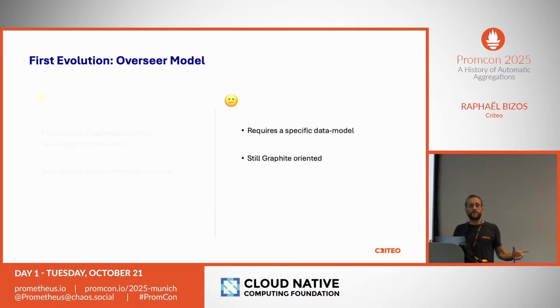Though it kind of requires this weird specific data model and exposition format, which is unique to our SDKs, and kind of, I suppose, an anti-pattern, to use the name in a special label. And also something that we still have is this Graphite shadow over us.